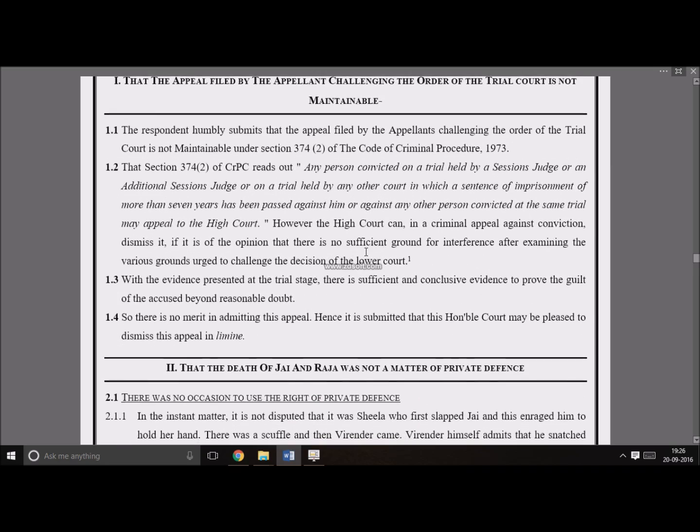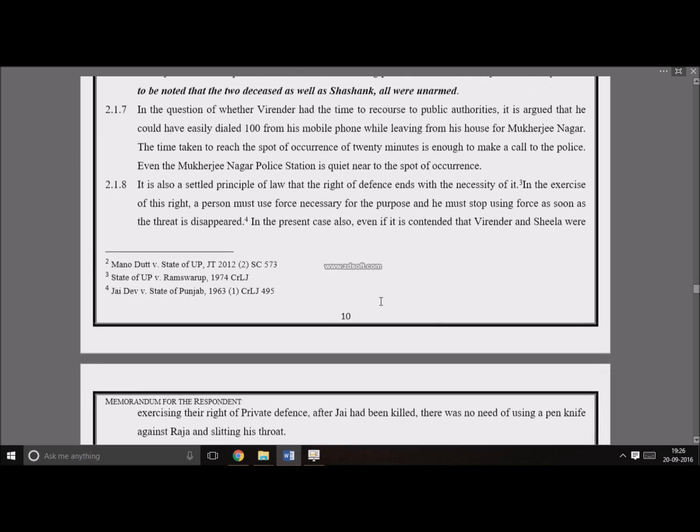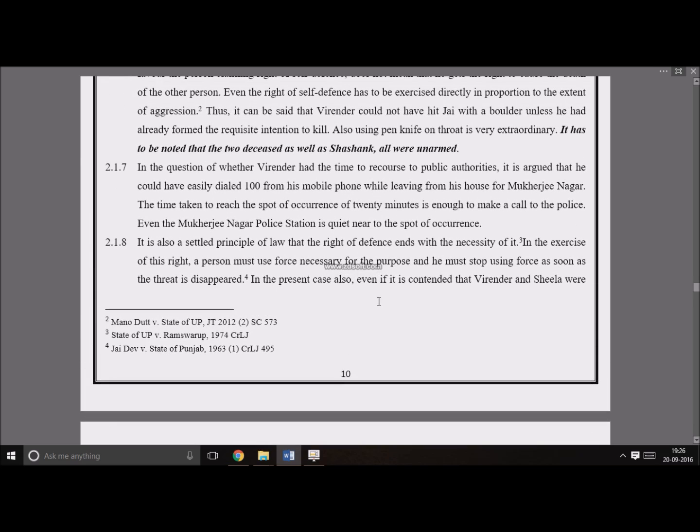Deal with each issue separately. Then comes the citations. What are citations? Citations allows you to add the authority where the judgment was pronounced. Footnotes. Footnote font size 10, line spacing 1 and Times New Roman. And for the main body, font size 12, 1.5 line spacing and Times New Roman.